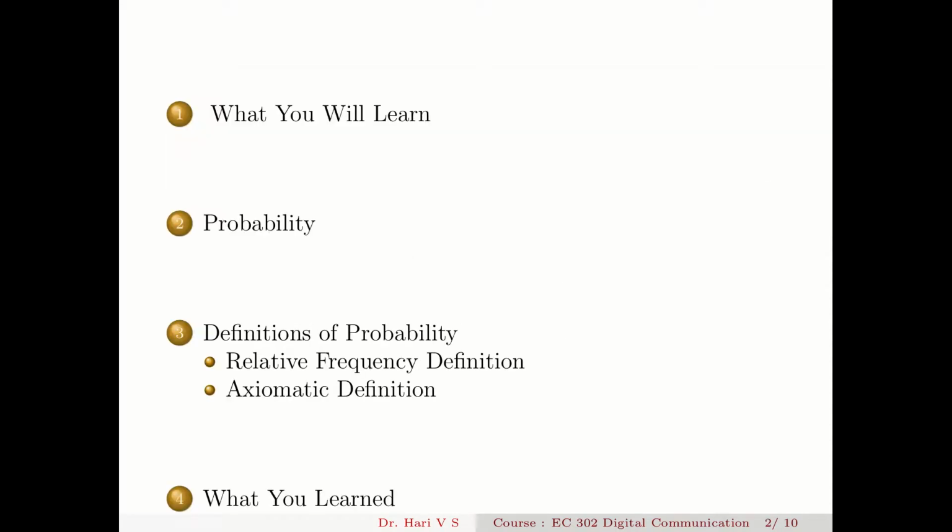So this session is organized into your learning outcomes, then the basics of probability, then you will see the three definitions of probability: the classical definition, the relative frequency definition, and the axiomatic definition. Then you will see definitions like what's an event, what is a sample space, what is an experiment, etc. Then the summary of understanding.